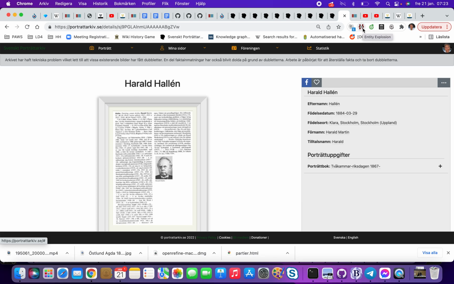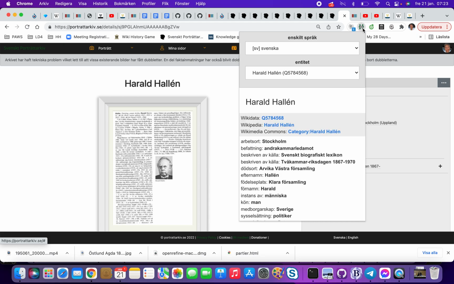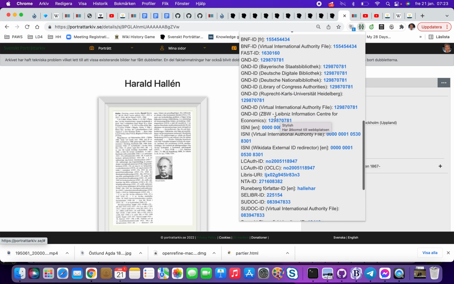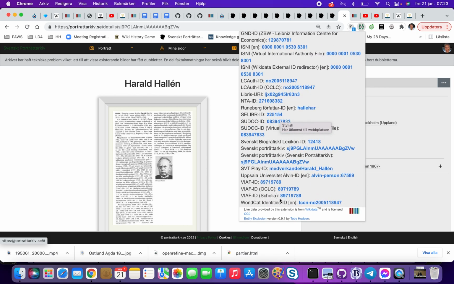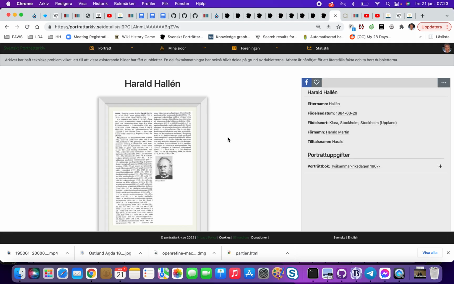As we have connected this picture from Wikidata, I have a plugin up here where we can click on that one, and it will find out the Wikidata Q number, and then you get the attributes from there, but you also get all other connections. So we can see that he is in Alvin as Harald Hallén. The cool thing here is that they don't have an external identifier because we have done the work. So what we have done is that we have added Alvin Person to him.